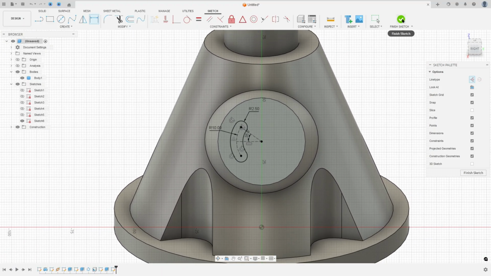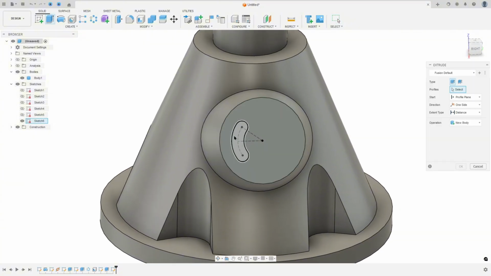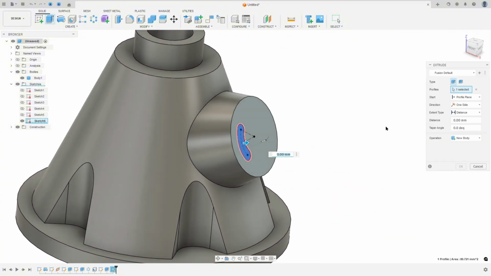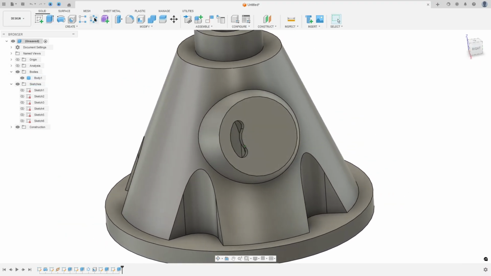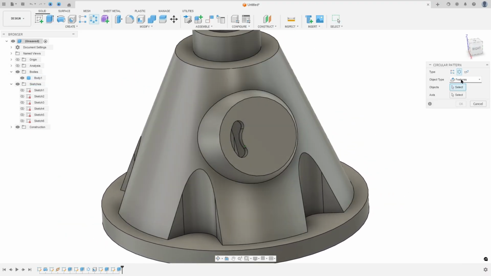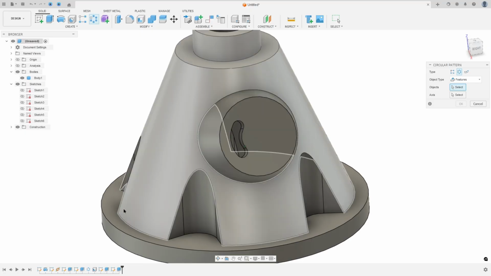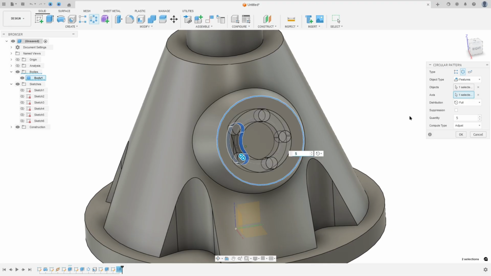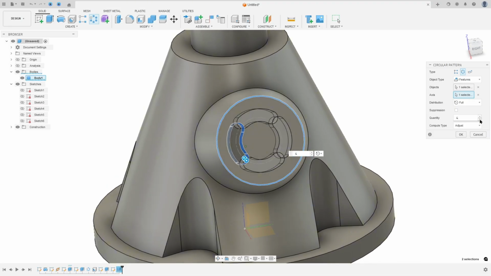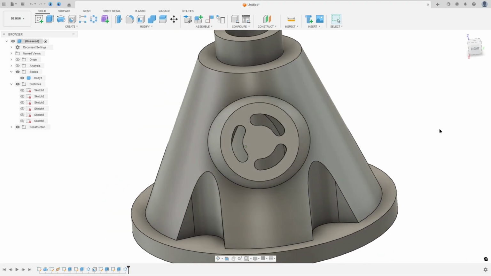And finish the sketch. Go to extrude, select this profile. Minus 8 millimeters, operation cut. Press OK. Go to circular pattern. The object type, select the features. Select this cut. And the axis, select this circle. The quantity here is 3. And press OK.